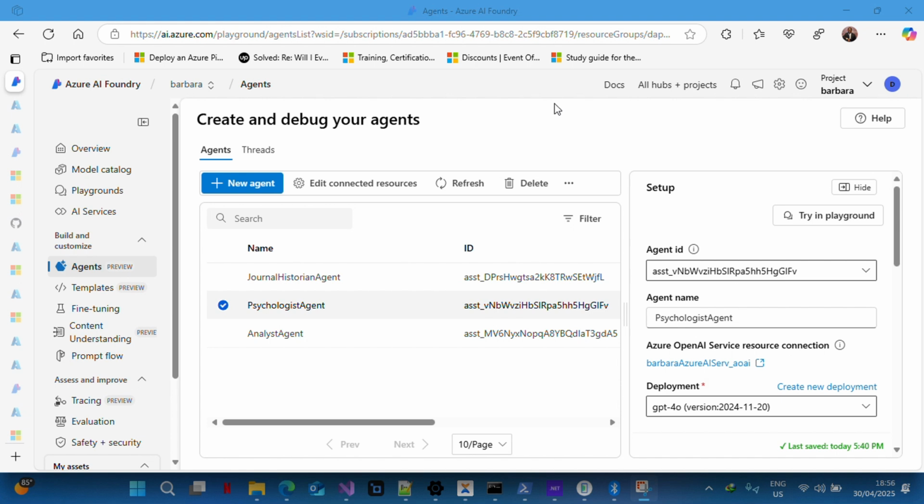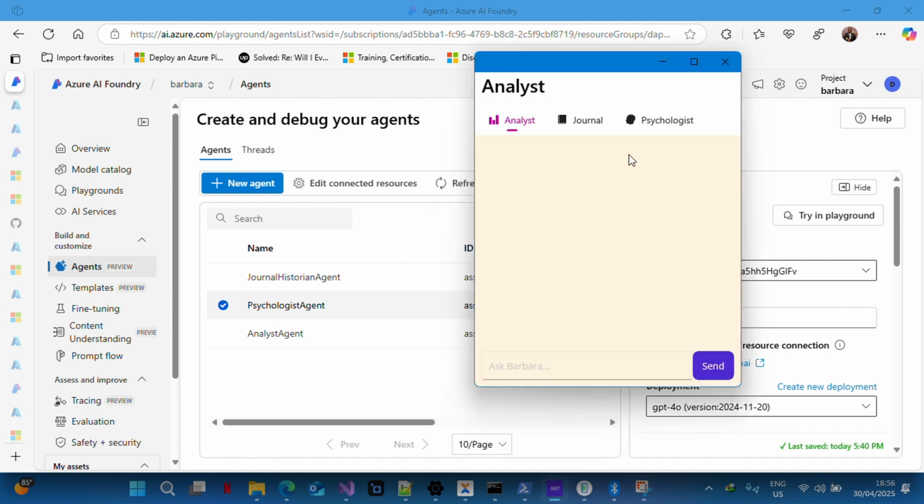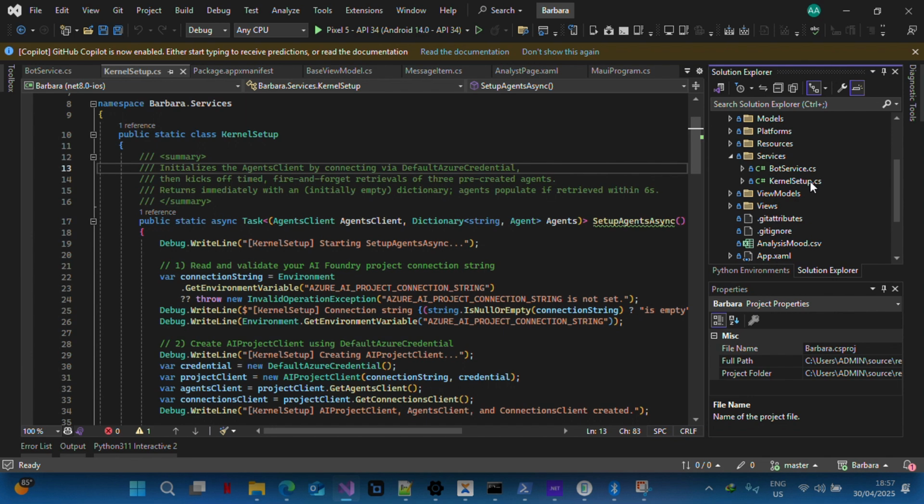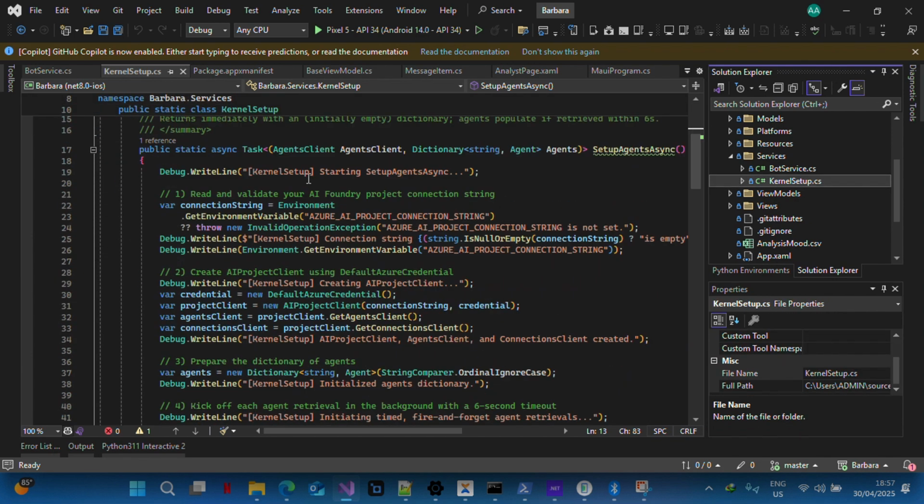So I present to you Barbara. Barbara is a multi-agent app that uses Azure AI agents, and she is wrapped around a .NET MAUI application that uses the MVVM architecture that registers all the Azure AI agents for communication.